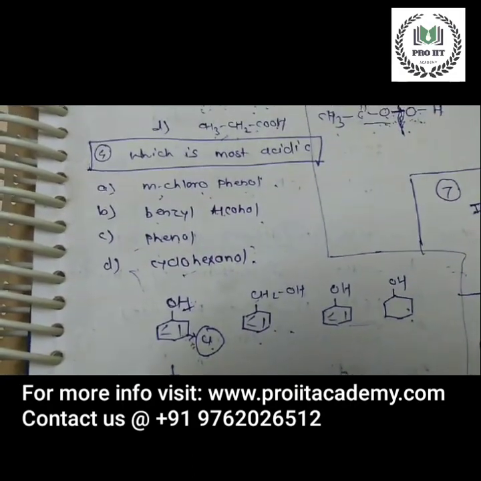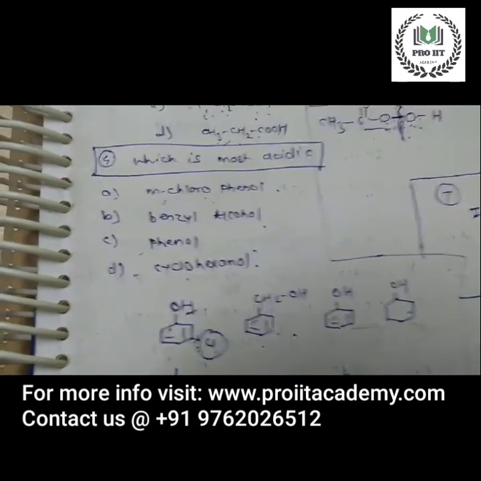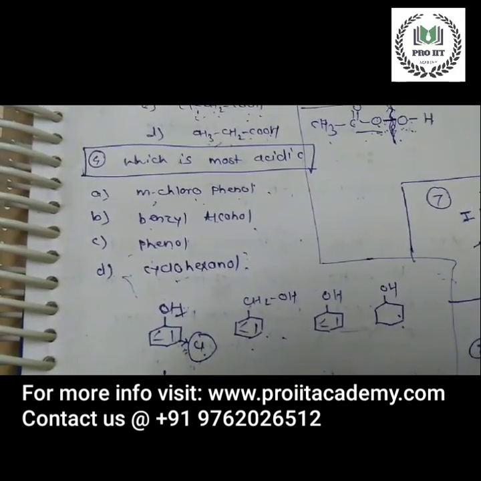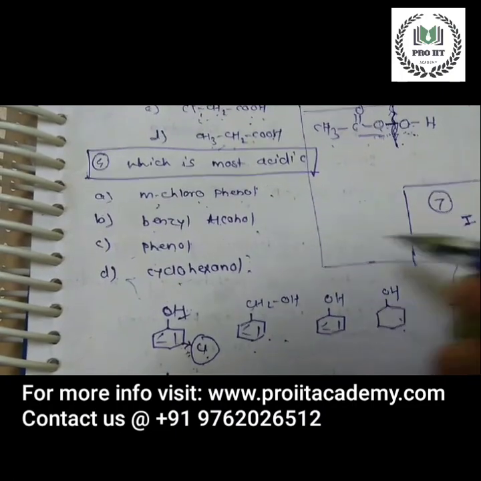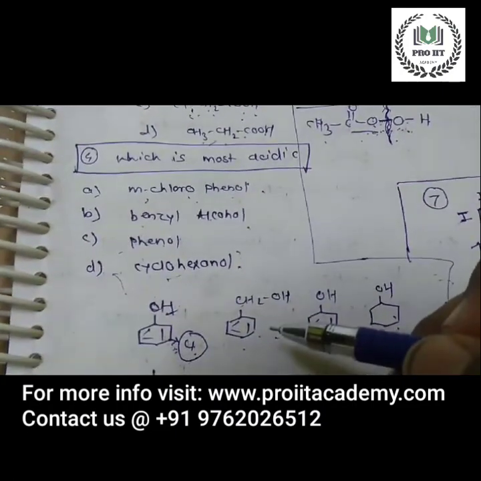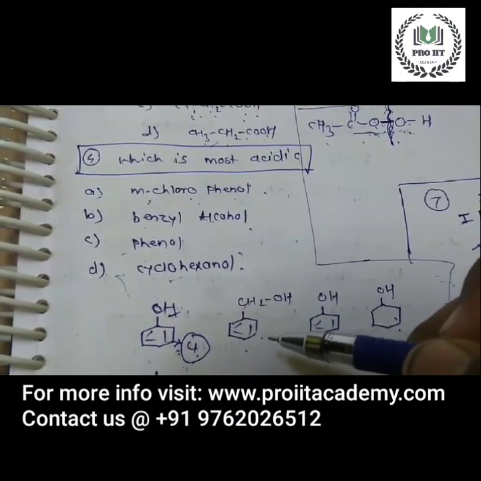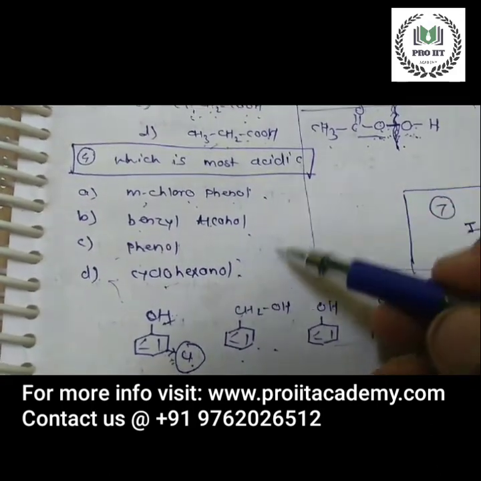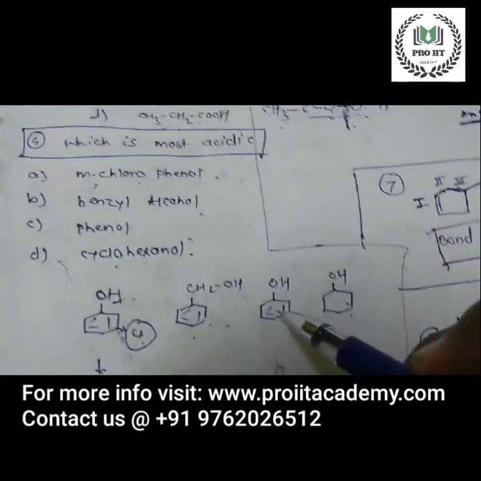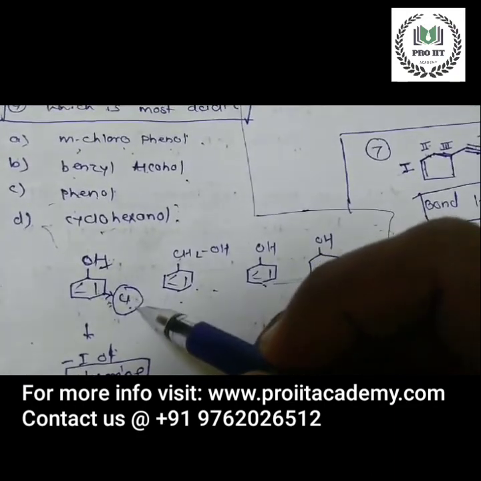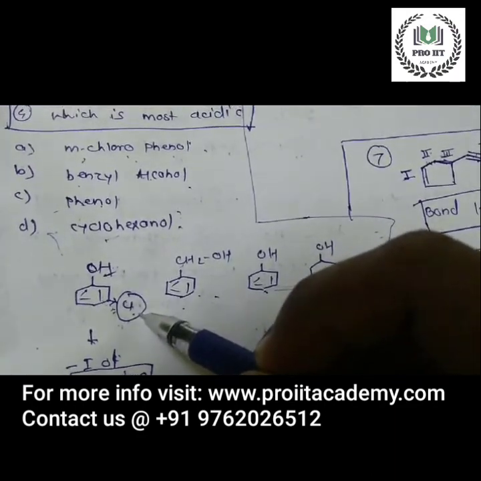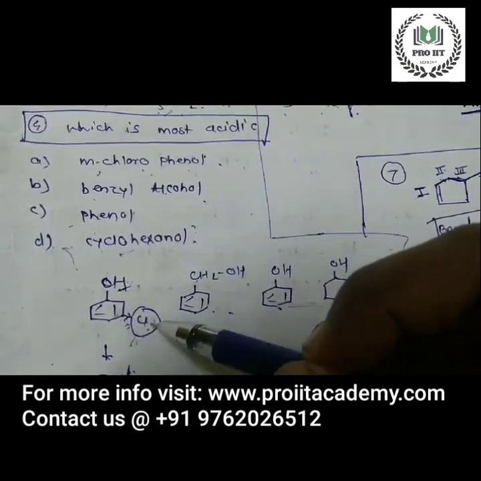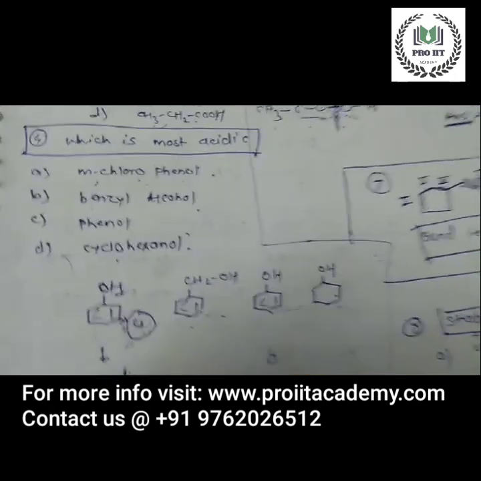So we have to decide which is the most acidic. What is an acid? An acid is an electron acceptor, and an electron donor is the base. That is the basic concept. Or a proton donor is the acid and a proton acceptor is the base. So which is the acid? Which can easily donate the proton. In metachlorophenol, the chlorine, an electronegative atom, is at the meta position.